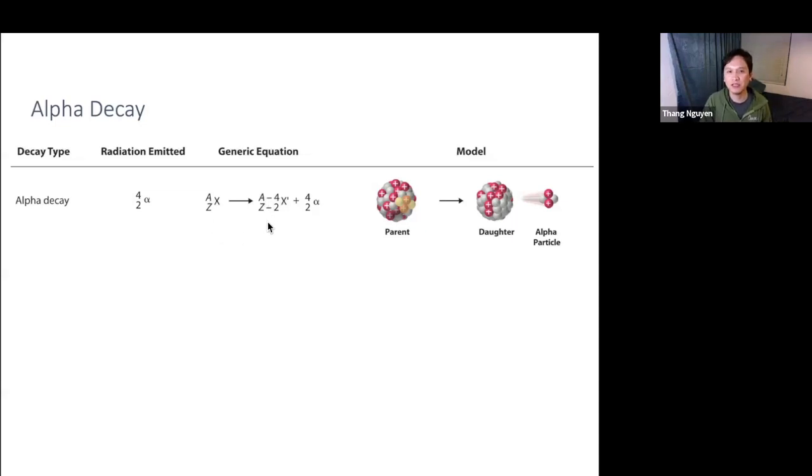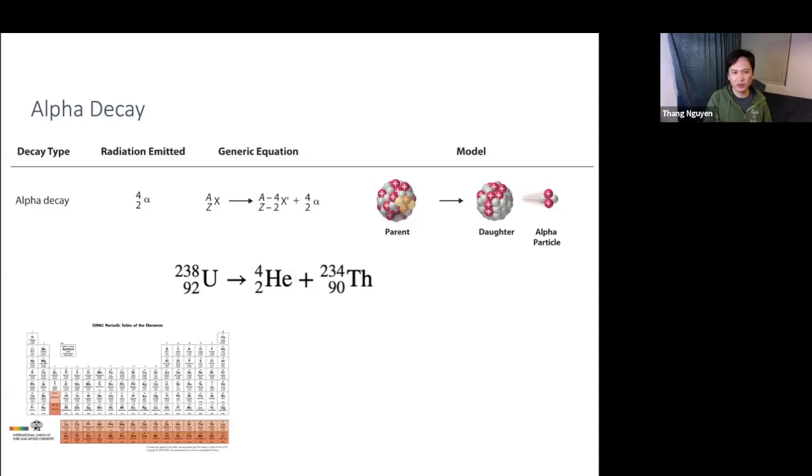Now note something here. When you add this number below with the number from the alpha particle, it becomes the original. So the numbers on the top on the right-hand side together add up to the number on the top on the left-hand side. That's a balanced nuclear equation. So let's take a look at an example. You have here uranium-238. It will release an alpha particle to become thorium-234. So how do we know how to do that?